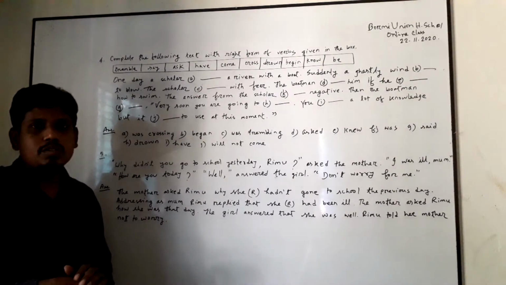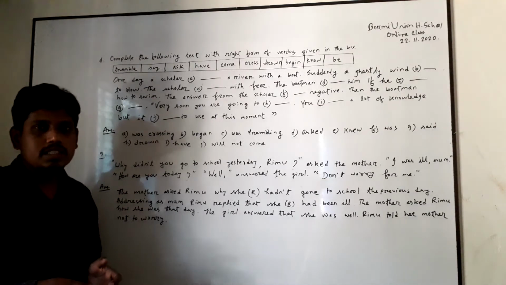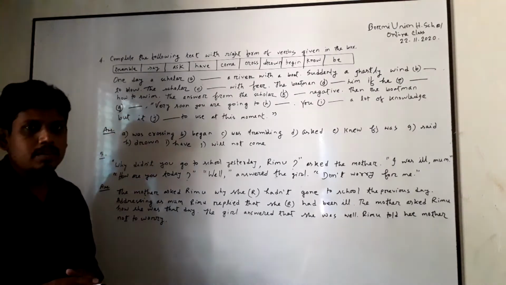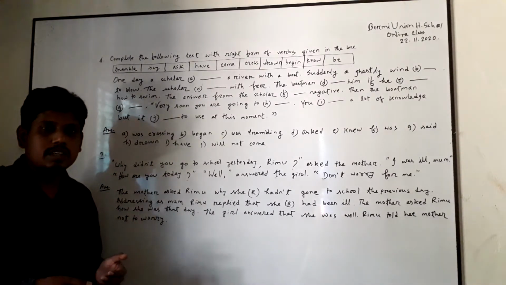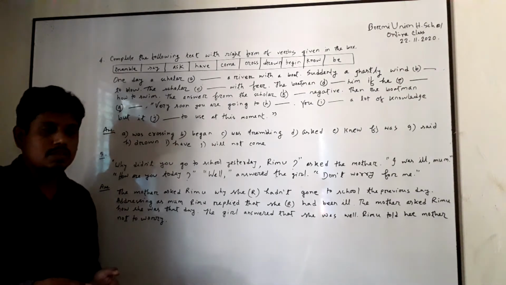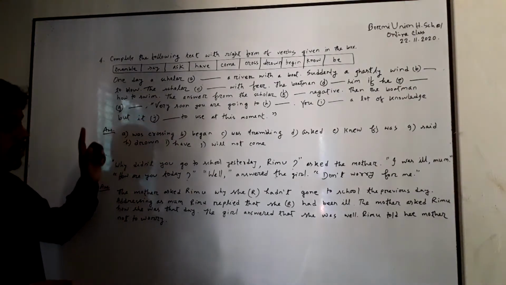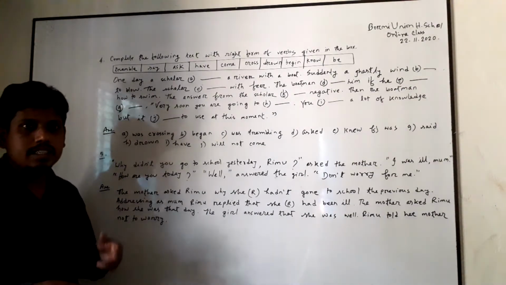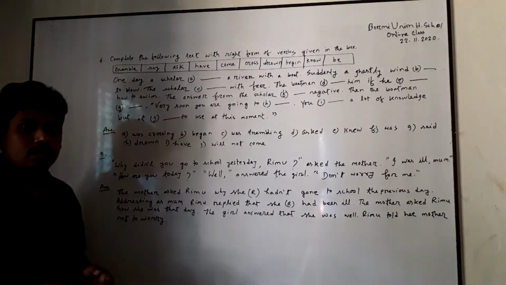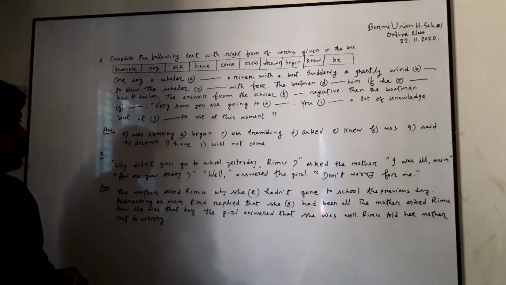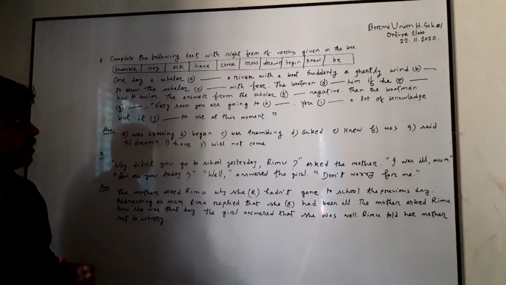When you do right use of verb, you will try to understand which tense will be used in the right use of verb, and if you can understand what kind of tense you will use, then you are 50% successful. In the sentence, you can see one day, and we know that one day indicates past tense, and this is why the very beginning gap will be in past tense.